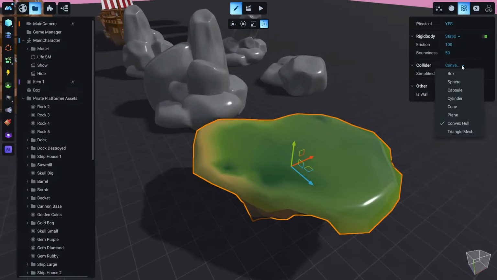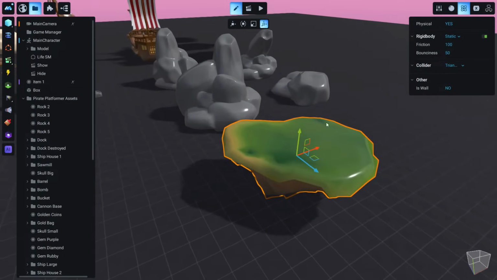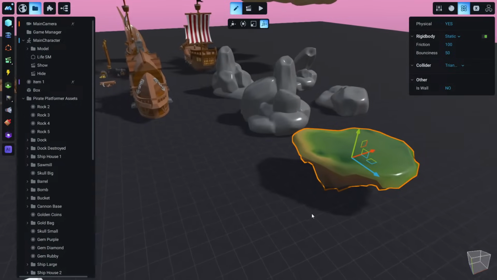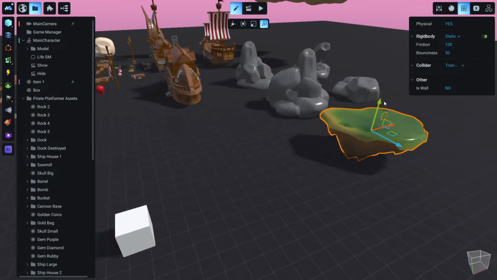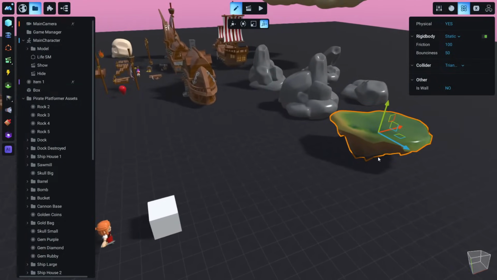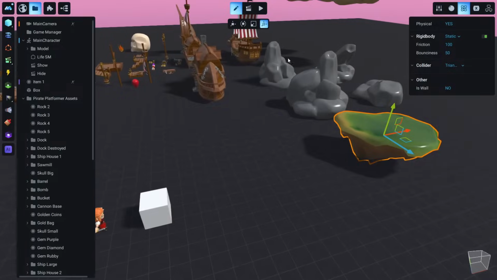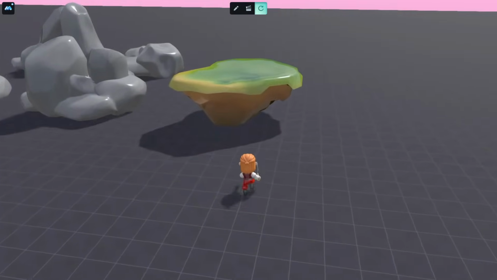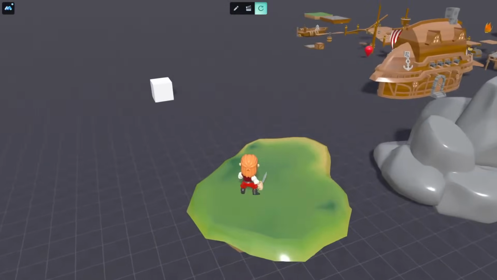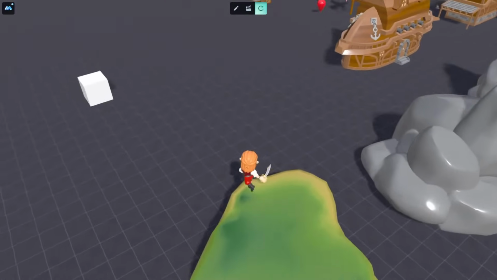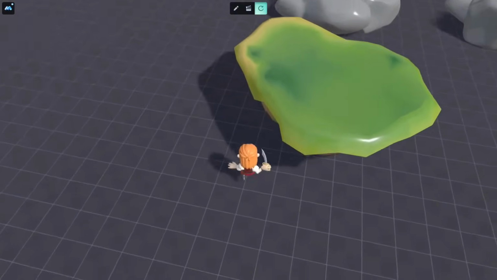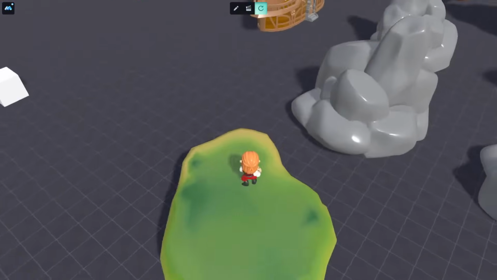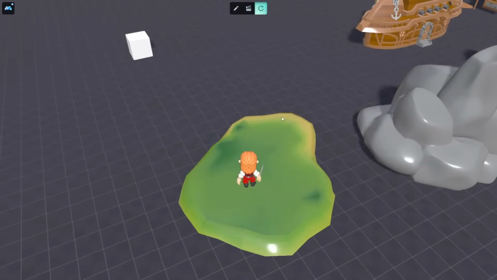An even better one is the triangle mesh, which is also the most expensive for memory, so you should use this very carefully, but it is the most detailed one. So if we try to play the game now, we will see that our character can jump on this island, and you see the shape is pretty much accurate.